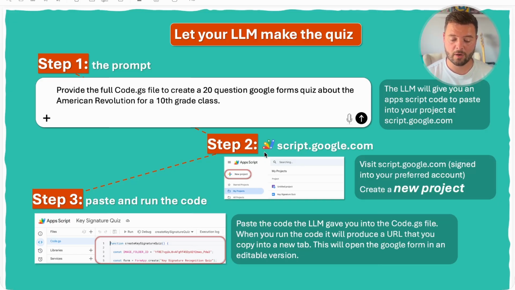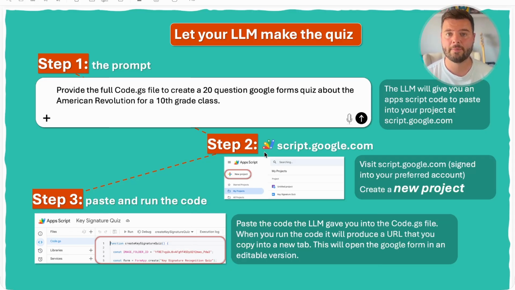Then step two is going over to a website called script.google.com. There's a little bit of technical information, but no coding or developer knowledge is required to complete these steps. And then step three is pasting and running the code. I'm going to do a live demonstration now.